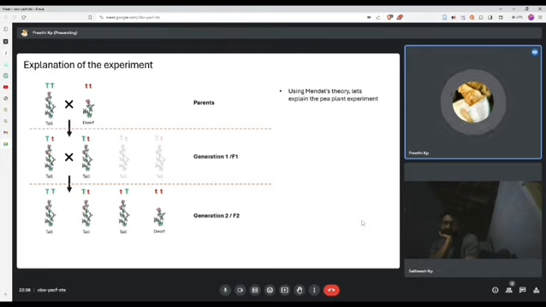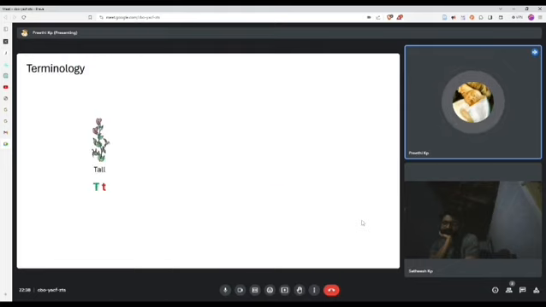Thus, from the genetic combinations generated by Mendel's theory, we can see that for every three tall plants, there will be one dwarf plant, which was exactly what was observed in Mendel's experiments. Thus, we can conclude that Mendel's theory was able to successfully explain his experiments' results.